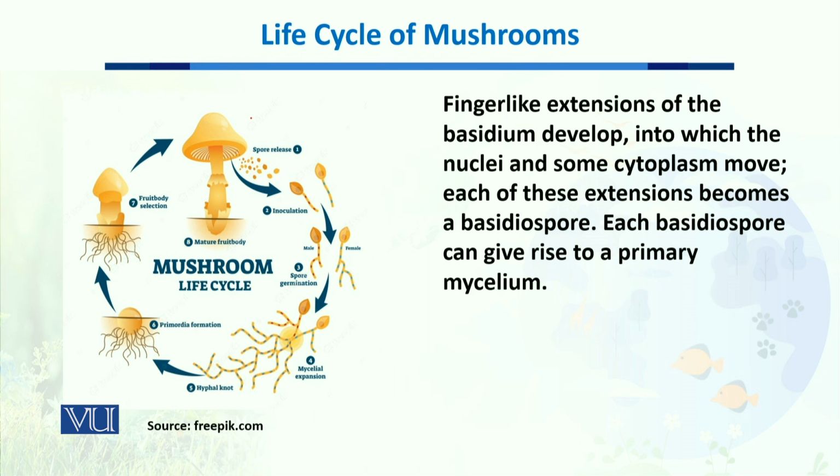Now, you can see here that a lot of spores are released, and each of these spores, known as a basidiospore, is released into the environment, onto the soil. Upon favorable conditions, these basidiospores give rise to primary mycelium, which can again go through this life cycle of sexual reproduction.